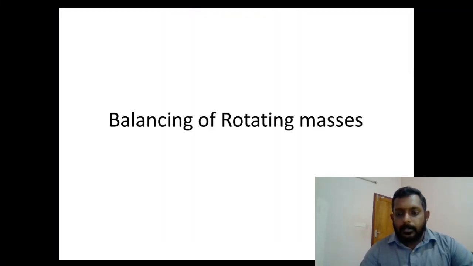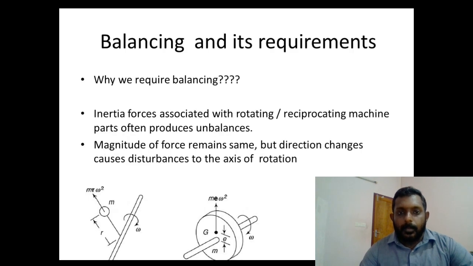Balancing of rotating masses. Balancing and its requirements. Why do we require balancing?